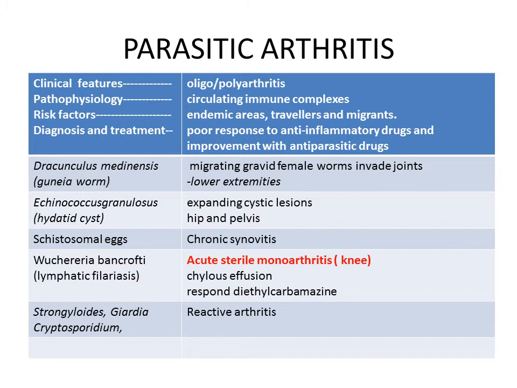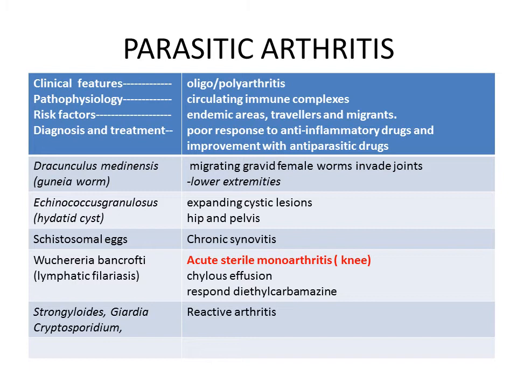A few examples are Guinea worm, where the migrating gravid female worms invade the joints, especially of the lower extremities, and hydatid cyst, where the expanded hydatid cystic lesions involve the hips and pelvis. Schistosomiasis causes chronic synovitis, and Wuchereria bancrofti or lymphatic filariasis causes acute sterile monoarthritis involving the knee especially, and the synovial fluid will be a chylous effusion, mainly chylous arthritis.